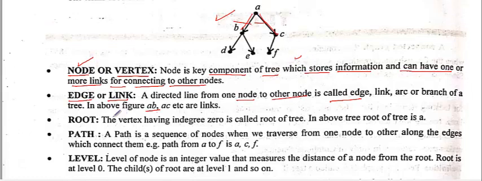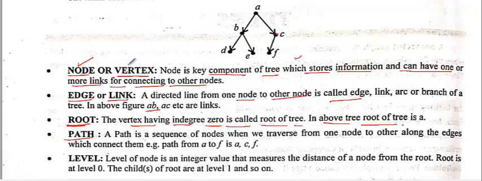Now see, next is the root. It is important. The vertex having in-degree 0, means no edge is coming toward it, is the root of the tree. In the above tree, A is the root, from where every edge starts. The base vertex. Another is the path.